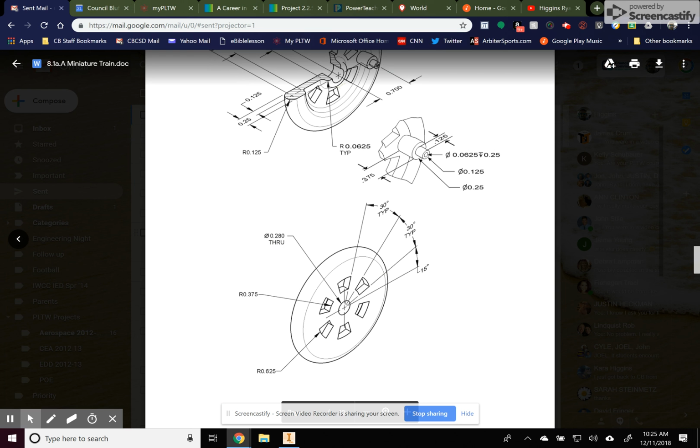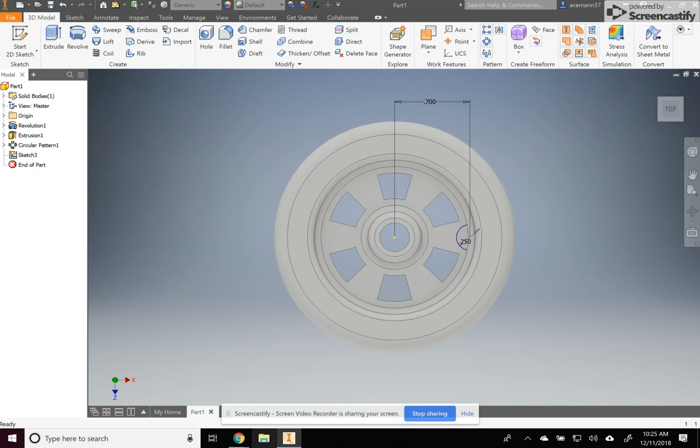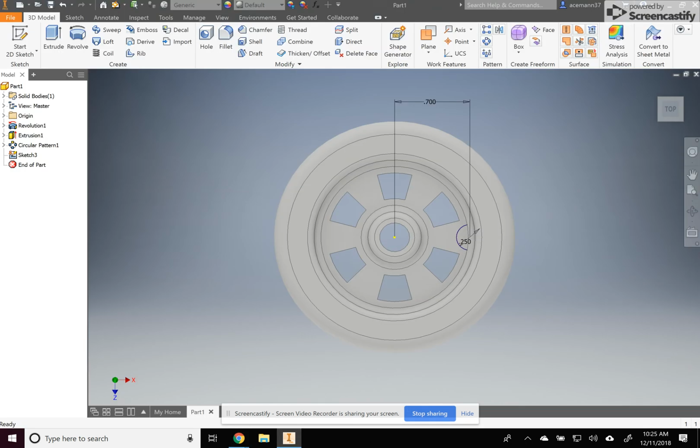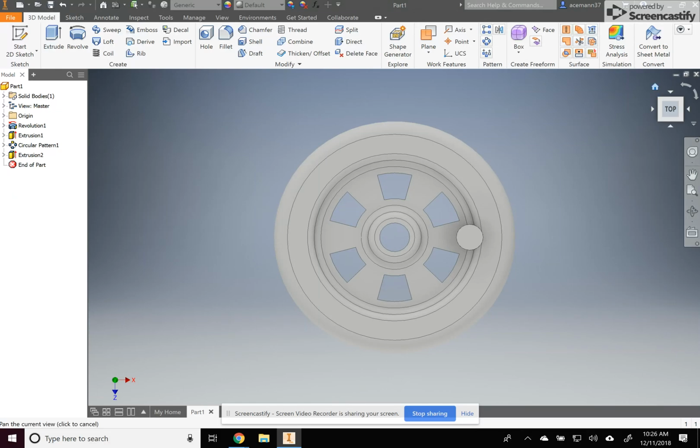It is 0.7 away from the center. Okay. Put a horizontal constraint in there to make sure that turns purple. And I can finish the sketch and extrude it. How far am I extruding it? And it says 0.375. So extrude 0.375. All right, so you can see what I've got.